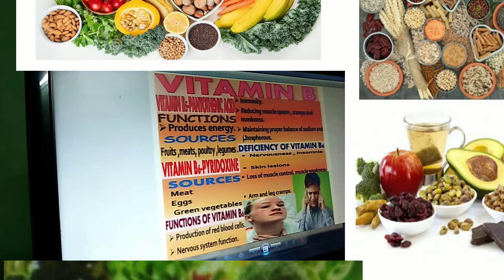This also maintains the proper balance of the minerals sodium and phosphorus in the bones. Now the deficiency of B6 leads to nervousness, then skin lesions, insomnia. These are the diseases. Loss of muscle control, insomnia, muscle weakness, arm and leg cramps. These are all the deficiencies.